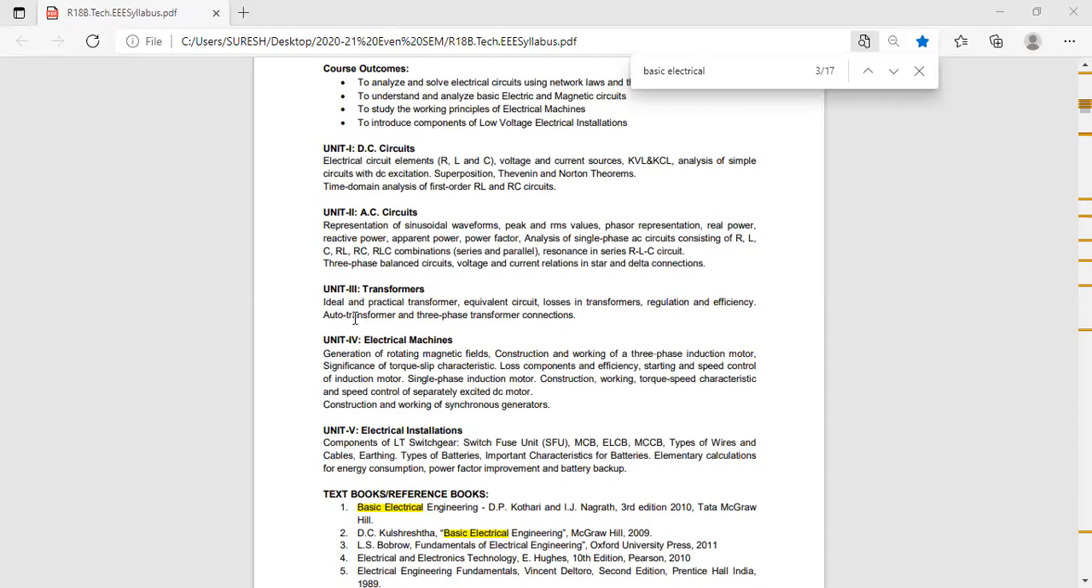Can anyone tell what is the formula? Saving is equal to, what is the formula? We had derived this. Saving is equal to K into weight of copper in ordinary transformer. That is the formula. We had to derive that formula. Okay.